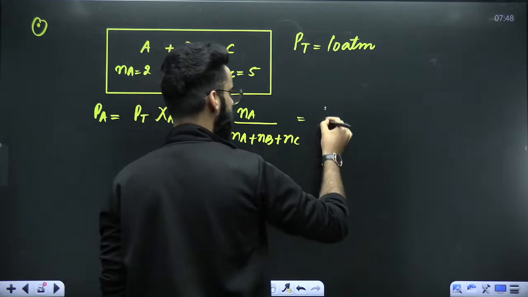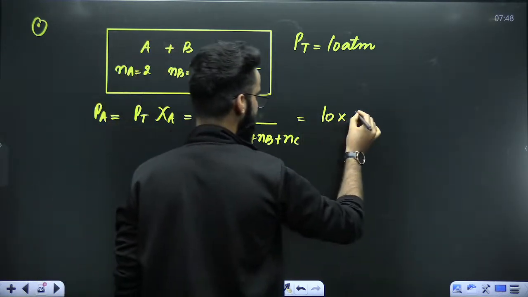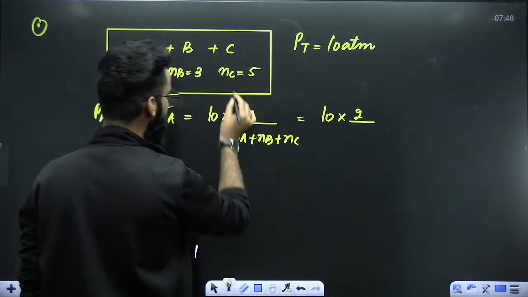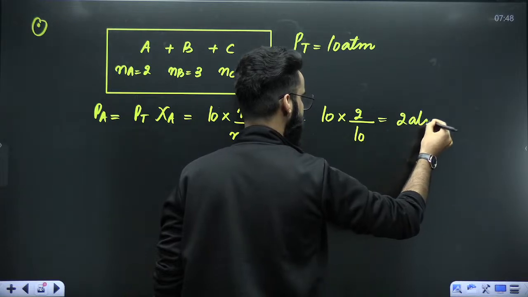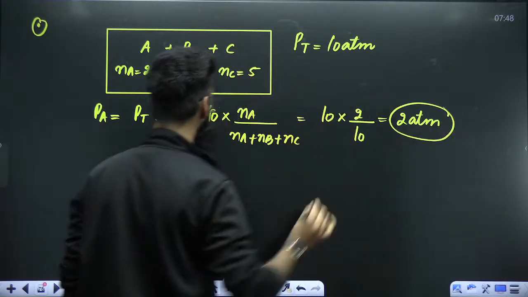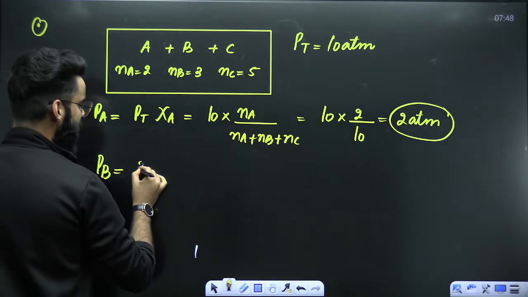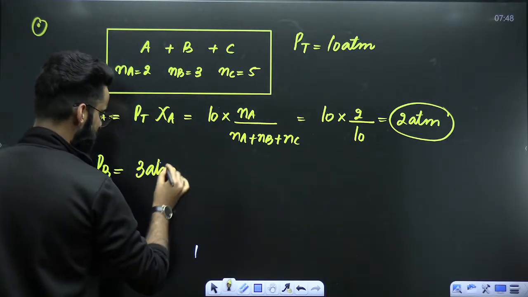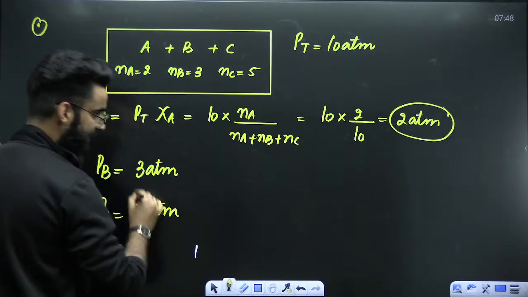It has to be equal to 10 multiplied by the number of moles of A, that's 2, divided by total moles present in the container. The value exactly comes out to be 2 atm. Correct? 2 atm. Similarly, if you want to calculate PB, after solving it will come out to be 3 atm. Similarly, PC will come out to be 5 atm.